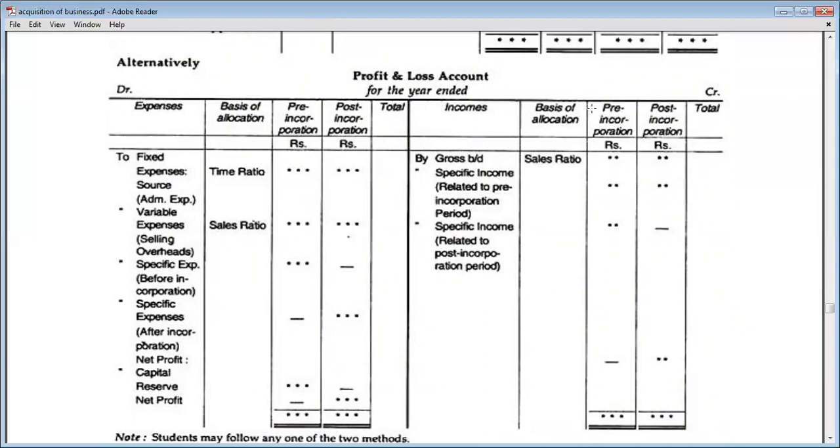And one more column will be drafted, that is basis of allocation, whether this expense is based on time ratio or sales ratio. So this is the format.